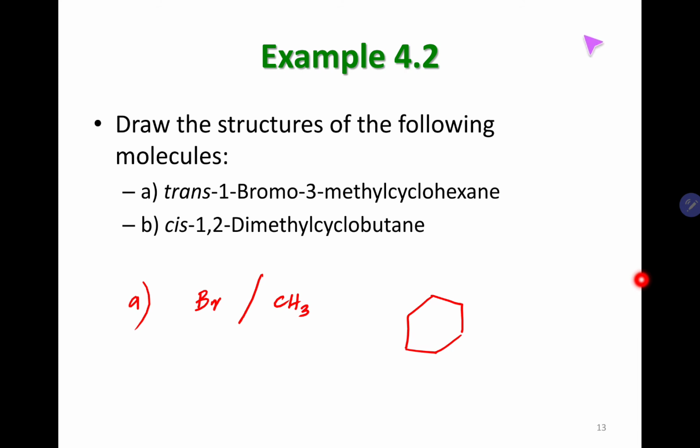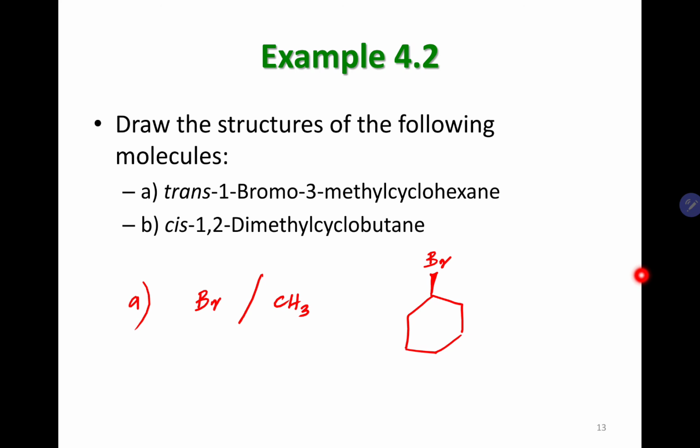And then let's identify the number 1 and number 3 carbon. So let's say this is number 1 carbon, then this is 2, this is 3. So these are the two carbons of interest, 1 and 3. Let's put bromine on number 1 carbon. I'm going to use a wedge. You can use a dash, it is up to you. You can randomly select a wedge or a dash for bromine.